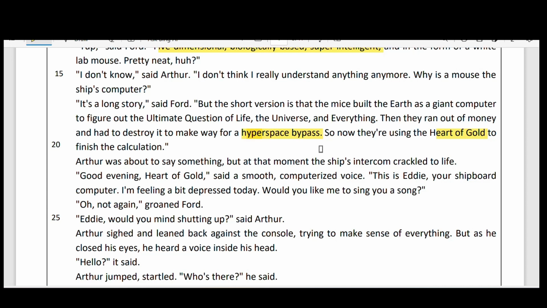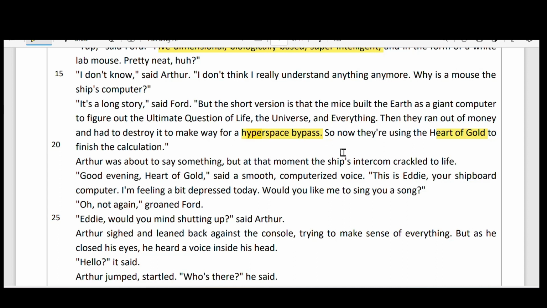Hyperspace means here a way through which one can travel faster than light. So I think it is not possible because the light speed is 3 lakh kilometers per second. In just a wink of an eye it goes 3 lakh kilometers. It's not an ordinary thing to go like that, but they are superpowers. They are trying to do that.